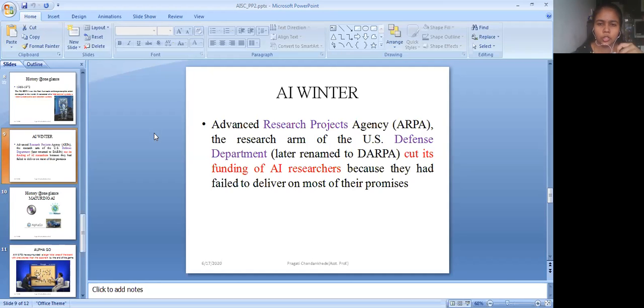The Advanced Research Projects Agency, which was the biggest agency funding AI at that time, stopped funding the researchers, as well as the Defense Department. The U.S. Defense Department cut its funding to AI researchers. Because of this, for the majority of the time till the 1980s, we cannot see any major advancement of any AI technologies.